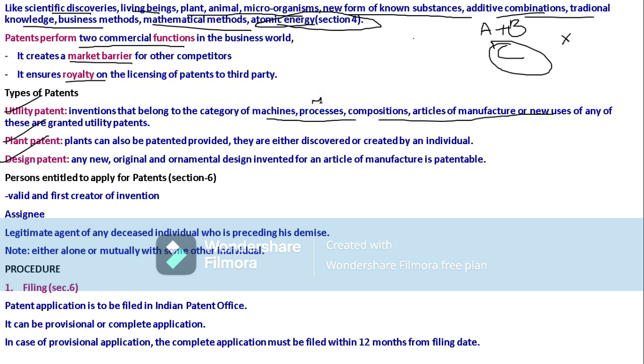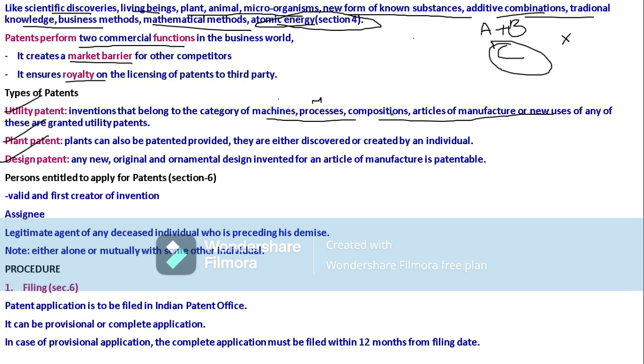Likewise for machines also. A machine is a device having parts that perform or assist in performing any type of work. Apart from this, any device transmitting or transforming energy may also be called a machine. So for this also patents can be obtained.